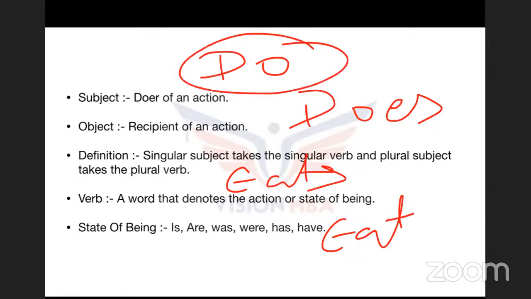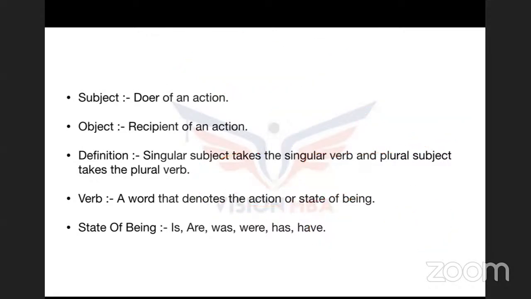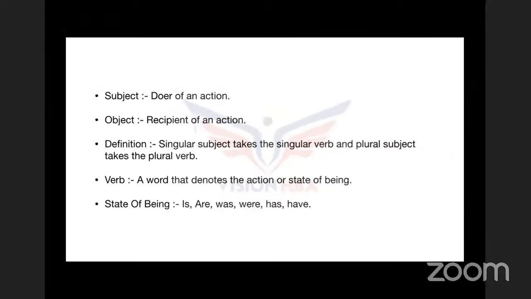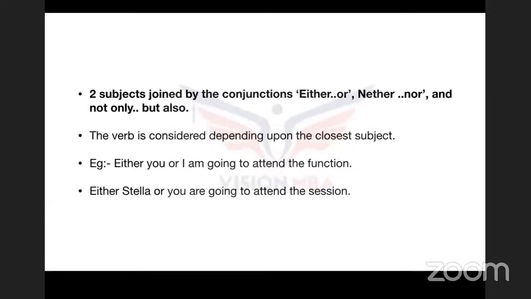Now, do is plural, does is singular, eats is singular, eat is plural. So the base form of the verb is automatically plural. Now, if you can check the s here, is, was, has, these are the singular forms of the verbs. Let's understand the questions, guys. But before that, let's understand a few more examples or the basic understanding of subject verb agreement.